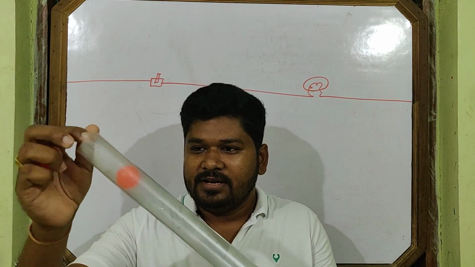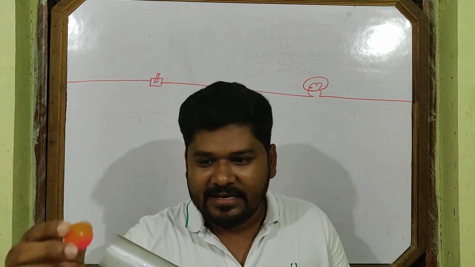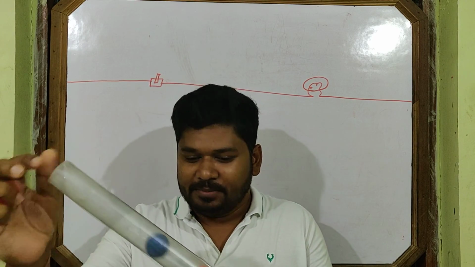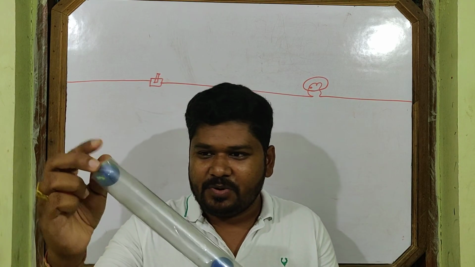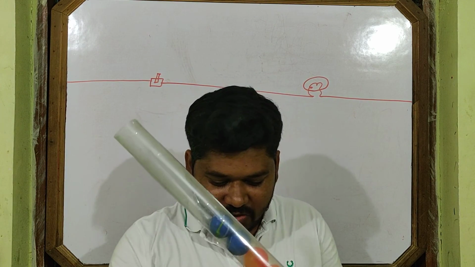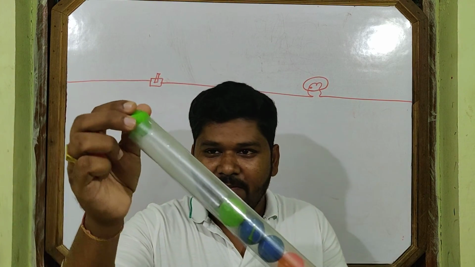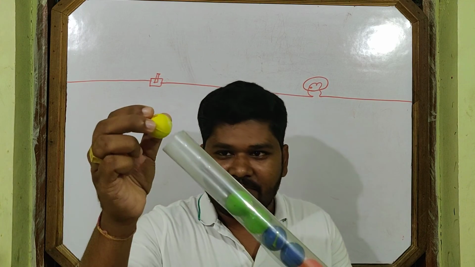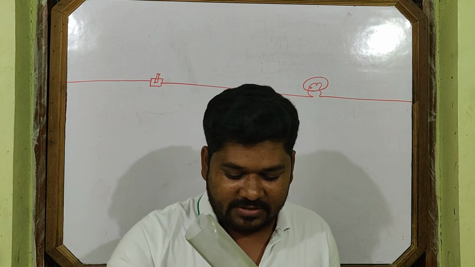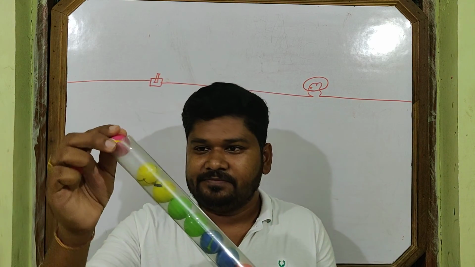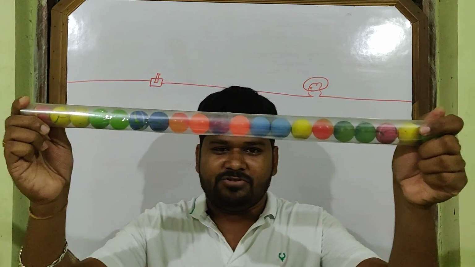So when the switch is on, immediately from this cross section to the last cross section, the electric field is set up throughout the conductor.